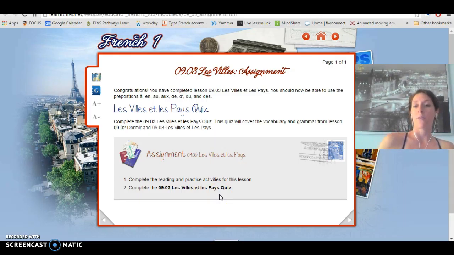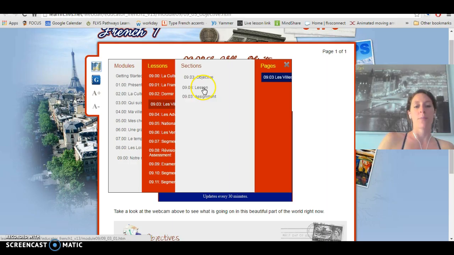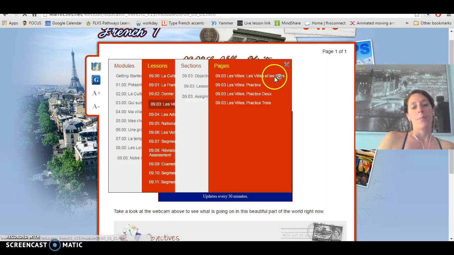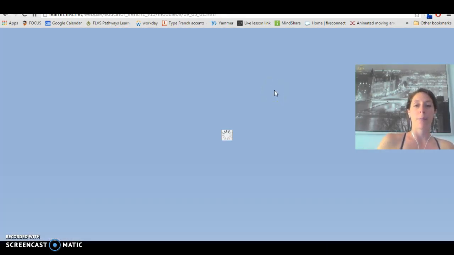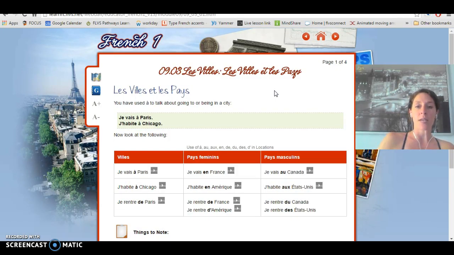In the quiz, you're going to be given a verb and you're going to be given a country. You have to tell me that you're either going to or coming from that country. It has a lot to do with the gender of the countries as well, and that's something we're going to focus on in our live lesson on Tuesday as well. So we're going to go through all of these all together. I highly suggest you come to the live lesson and also skim through a couple of these beforehand. Use the note-taking guide like you should be using all the time.